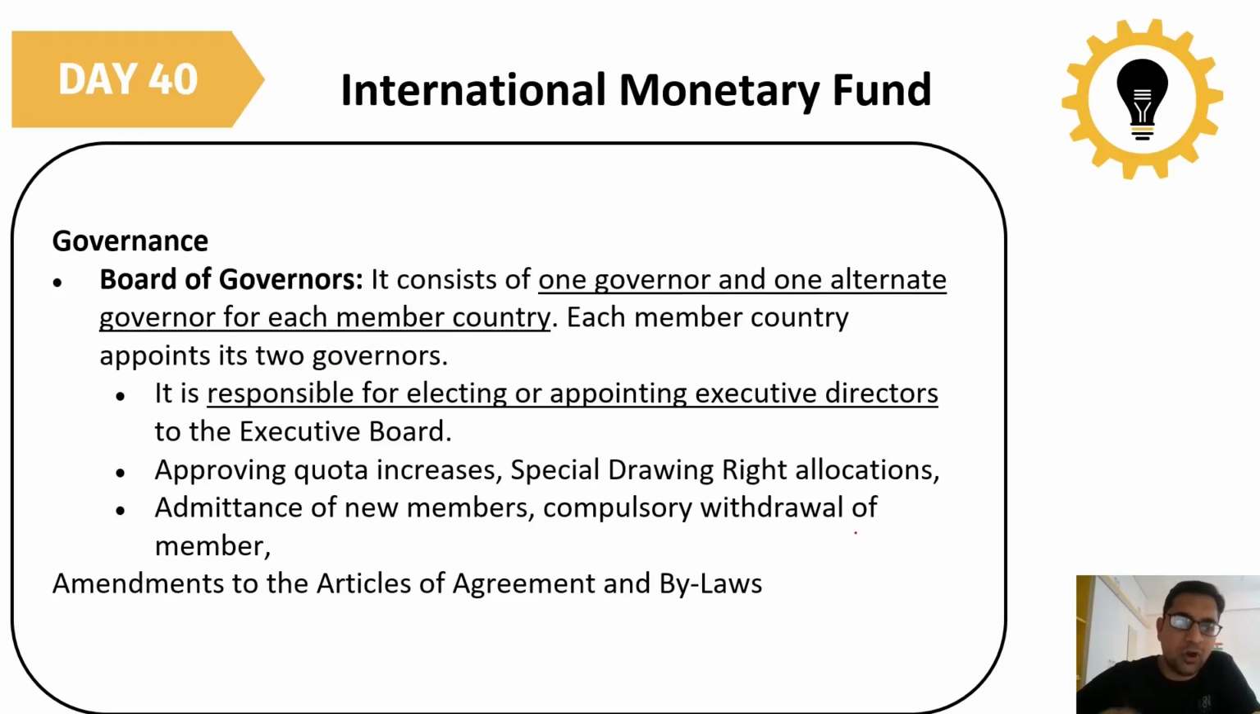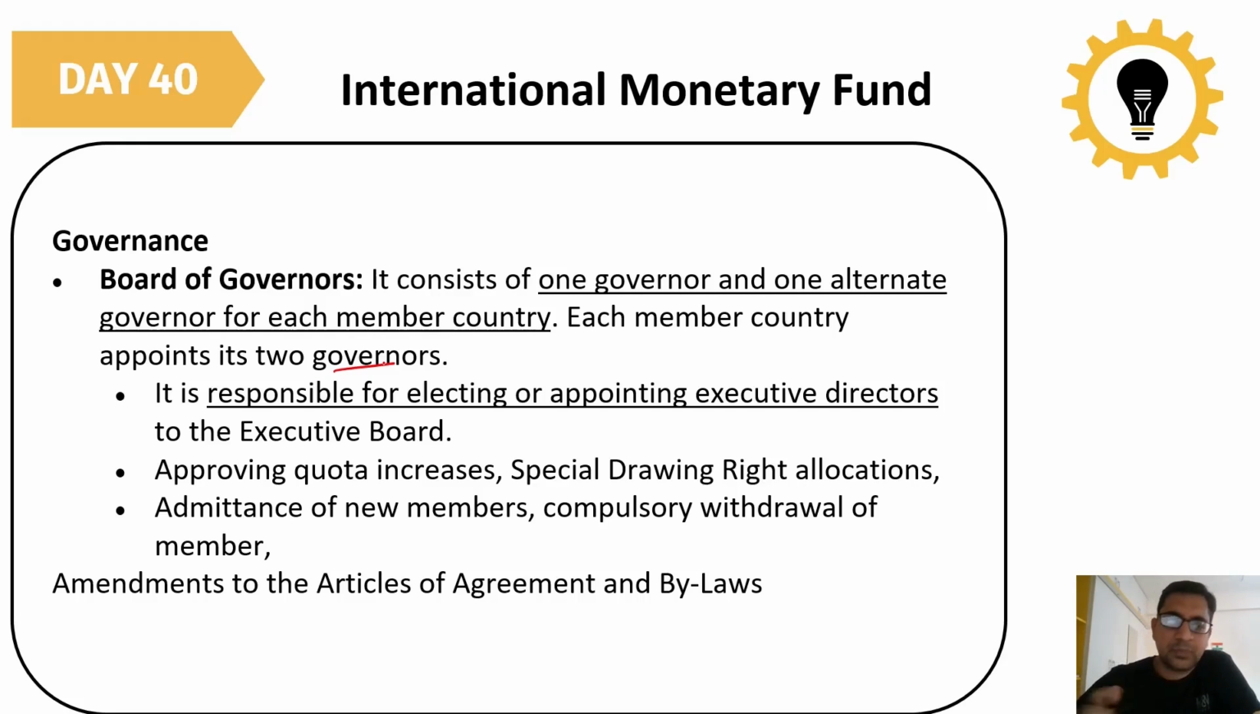Now, what is the governance? What is the normal structure of this IMF? The IMF works on the board of governors. It consists of one governor and one alternate governor for each member country. That means each member country has to appoint 2 governors. If the primary governor is not there, then the alternate governor can sit in his place.